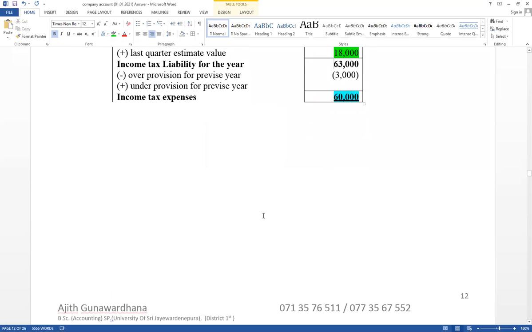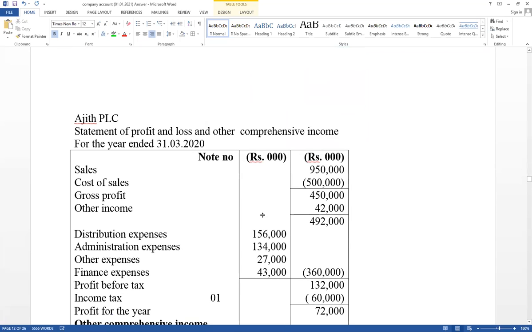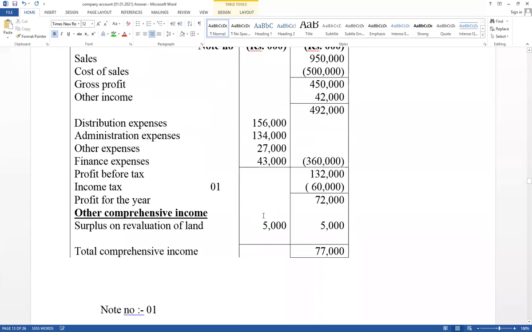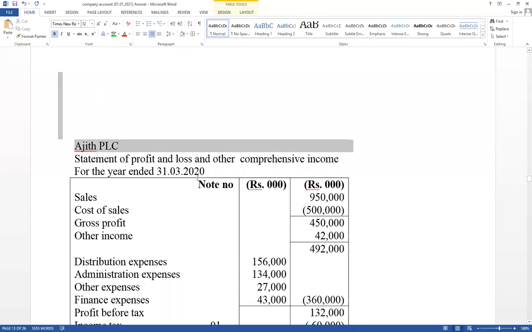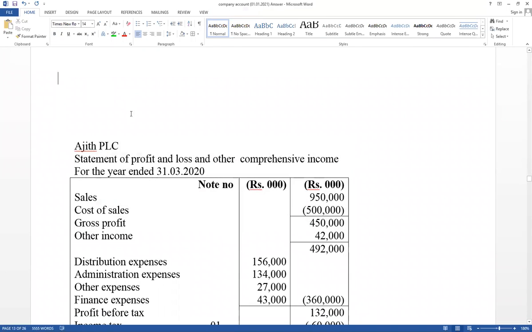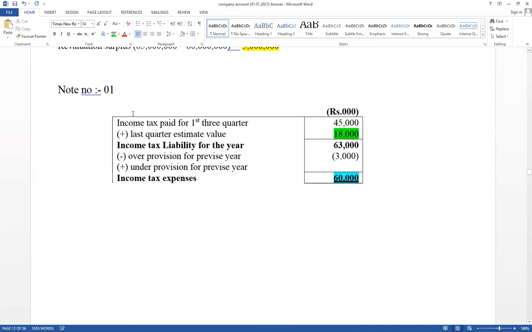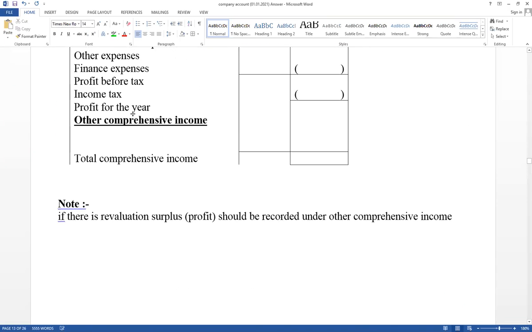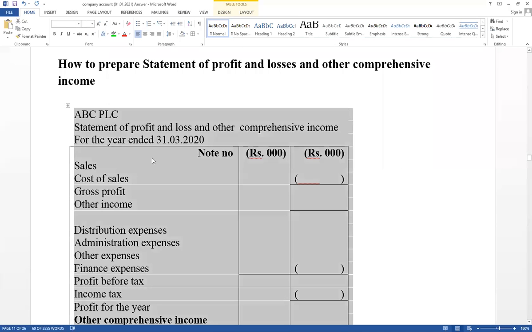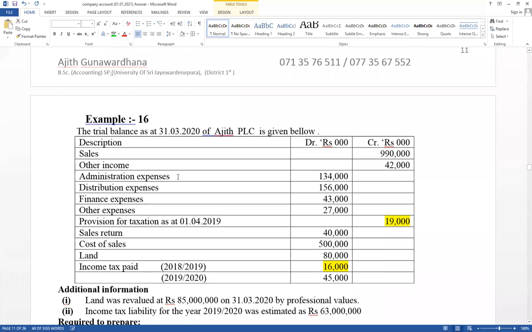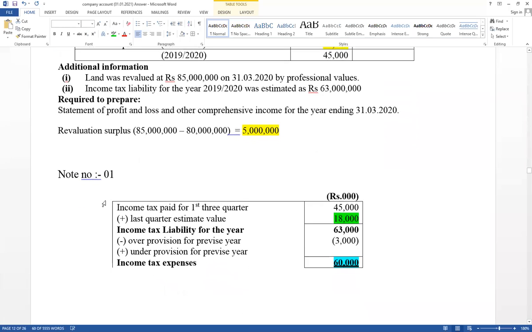Right, first one, prepare the format. This is a format. Think about this answer. This is a format you have to apply. Income tax value already calculated.